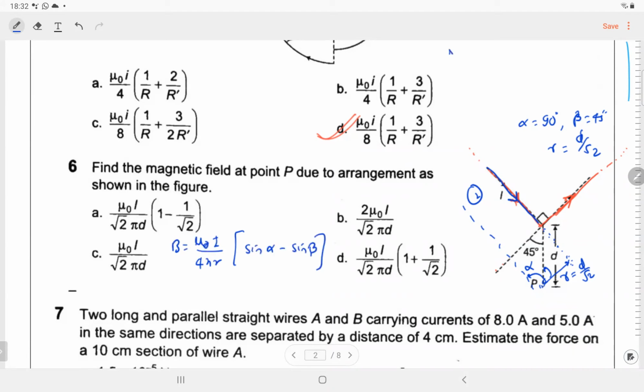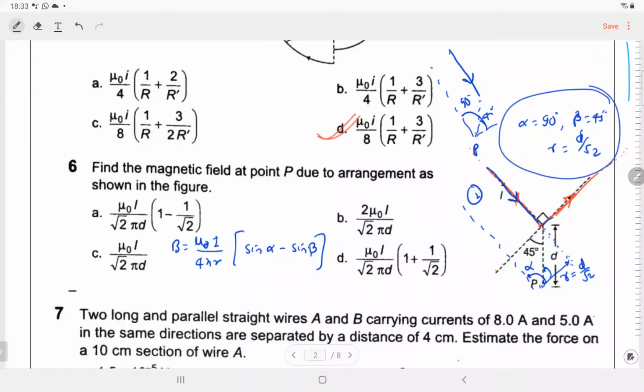So for this wire, we have to find the magnetic field at point P, that is here. Join the ends. Beta is 45 and alpha is 90, and both are in the same direction. So instead of sin alpha plus sin beta, we'll do sin alpha minus sin beta. You understood this formula? How did we get these values?